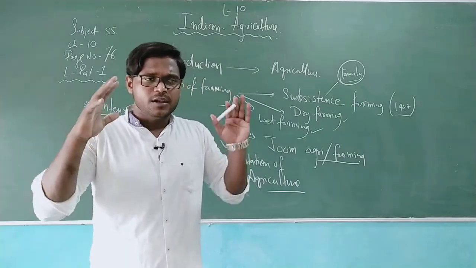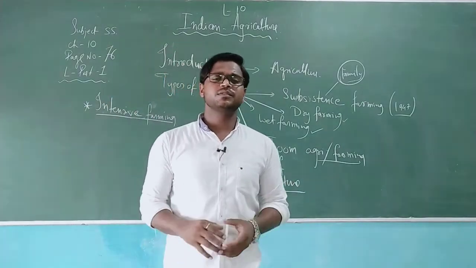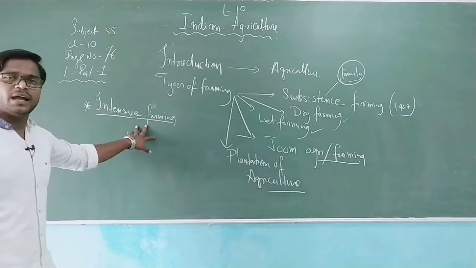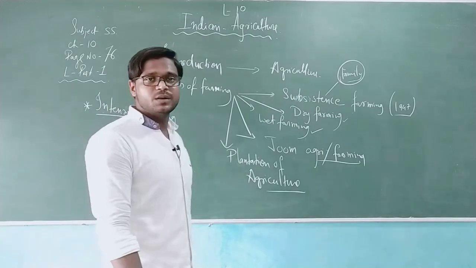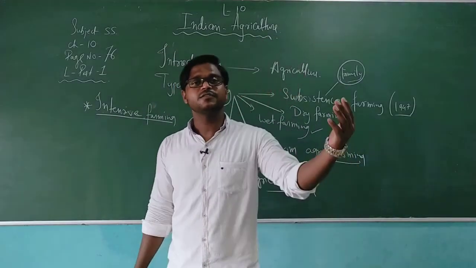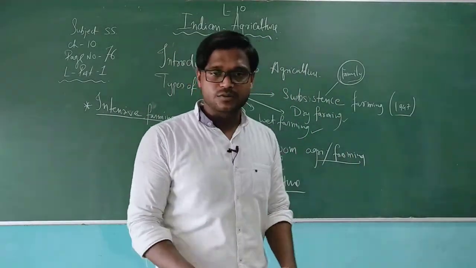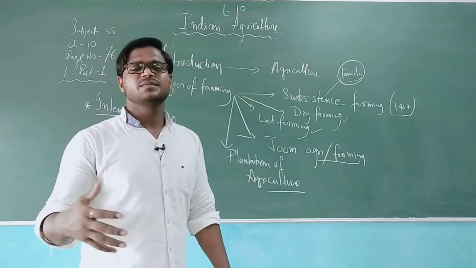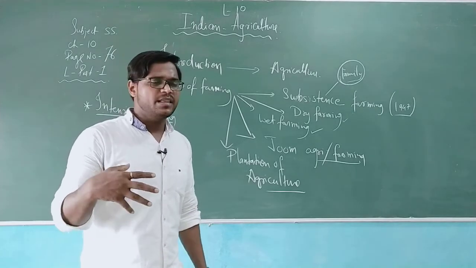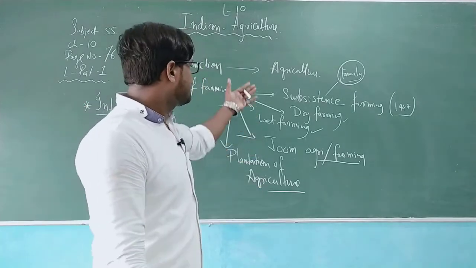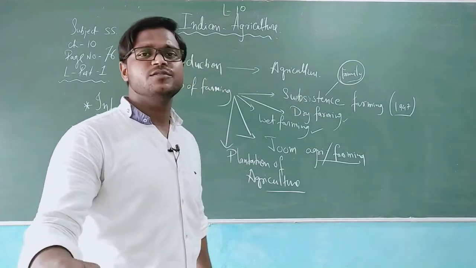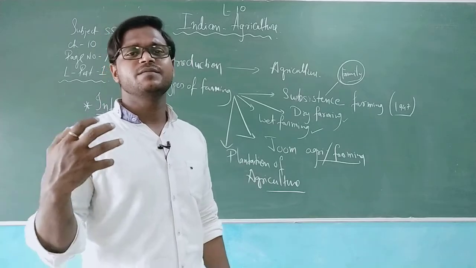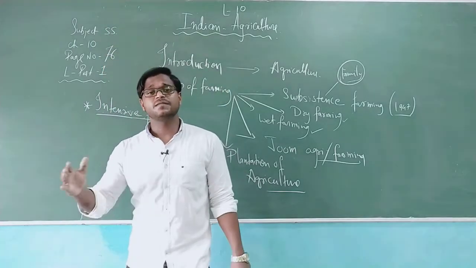It means lots of machinery, lots of labor, lots of fertilizers, lots of land, and lots of production. Lots of production will bring lots of money into the owner's house. These are the basic relations with farming. There are organic farming and inorganic farming, and along with that, subsistence farming and sustainable farming are also done.